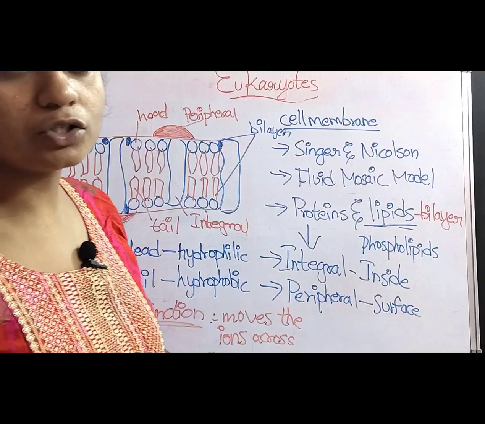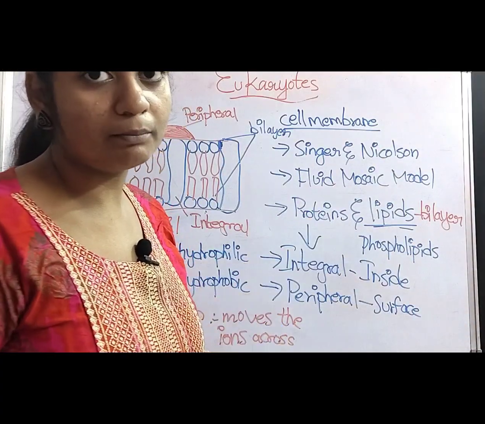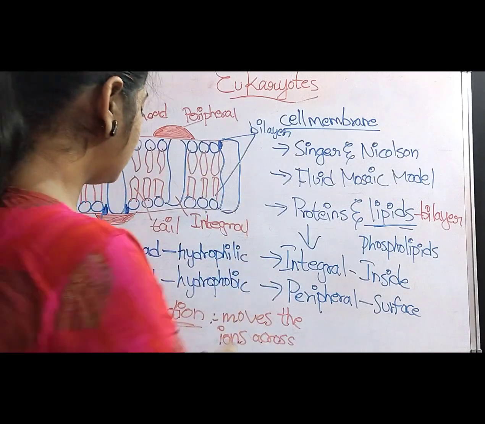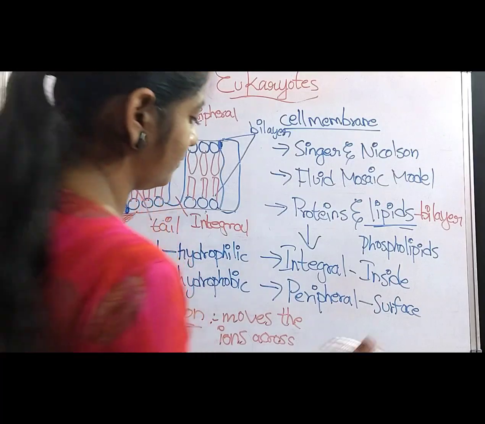If any ions want to move out of or into the cell, then the cell membrane helps. How? Coming to the movement of the ions, two types of movements take place.